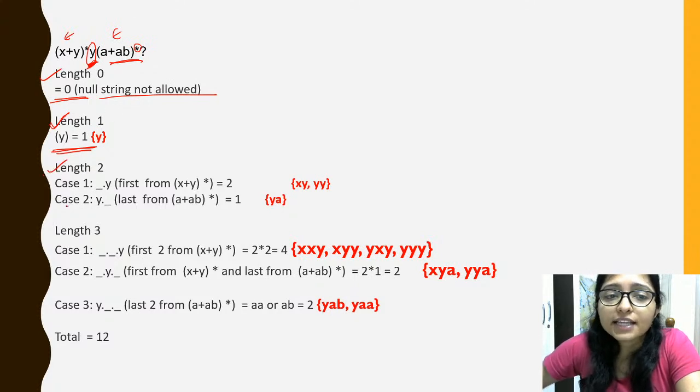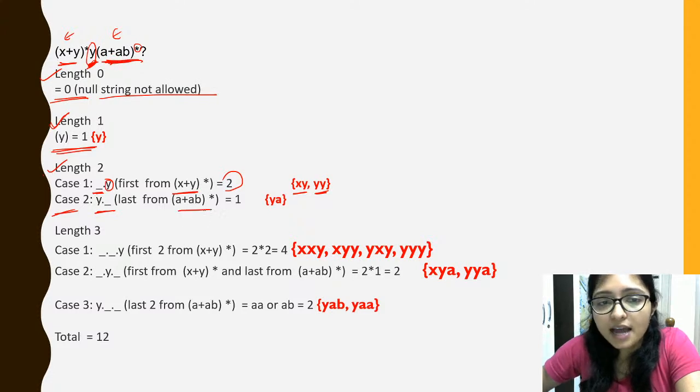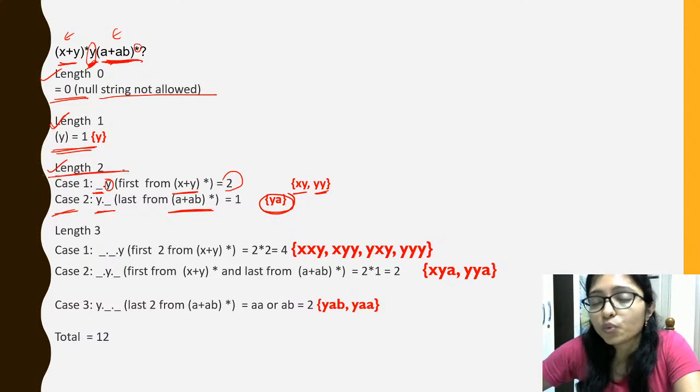After that, length 2 means y should be there, and before y there is (x plus y) star. So for (x plus y) star, there can be two possibilities, that is xy and yy. Now in case 2, after y there is (a plus ab) star, right? So from that there can be one combination, that is ya, because we are taking only one, as we are taking length 2, right?